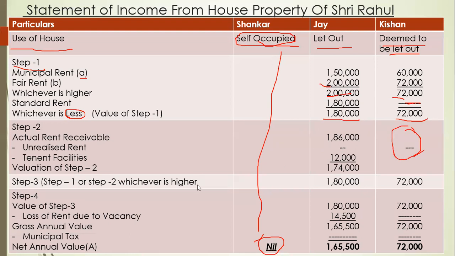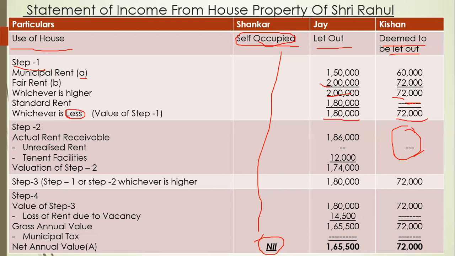Unrealized rent. There is no unrealized rent in the sum. See, remember that our statement should be the same. If any amount is given, we will add it. If there is no amount, we will make a dash. We will not change the statement. Here the statement will be the same, ditto copy for every sum, and we have to find out the value for this structure, same statement. Even if municipal rent is given at the end of the sum, we have to write it first only.